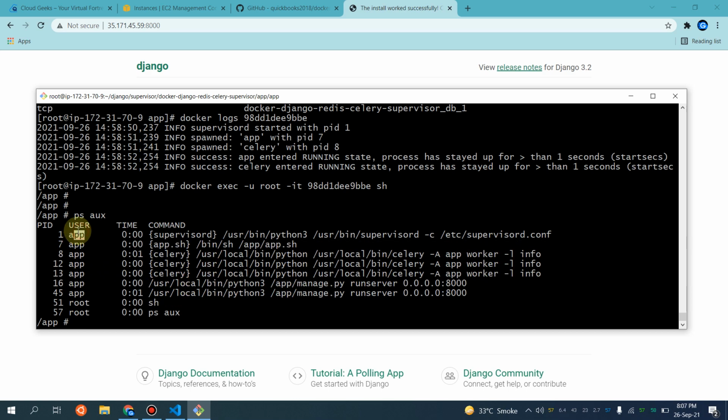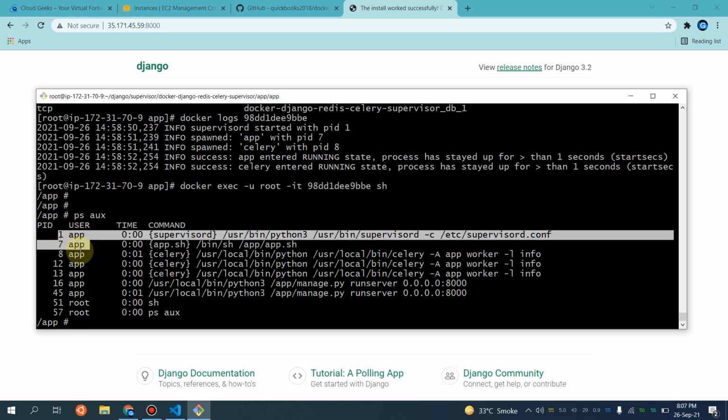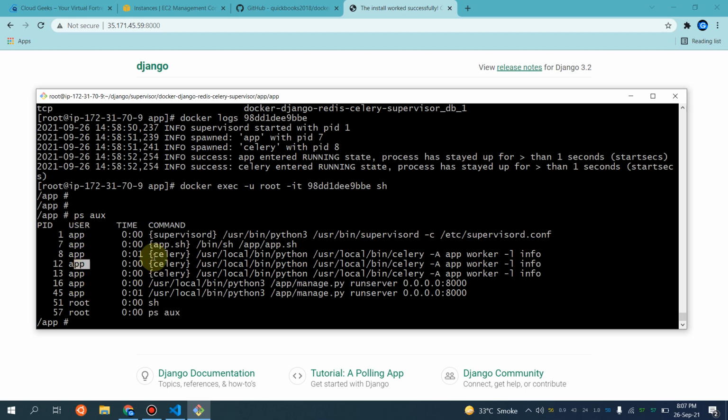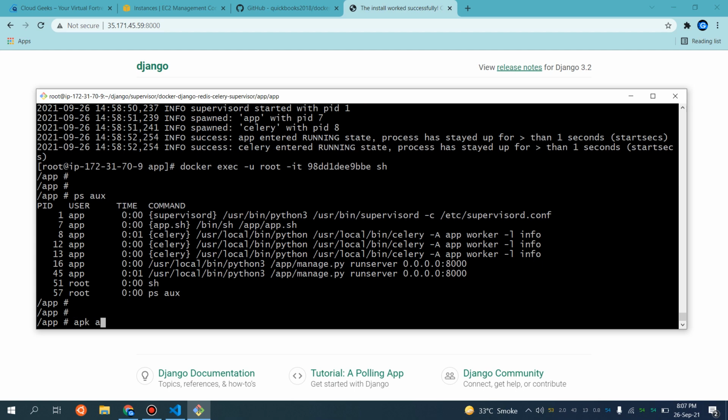So supervisord is running with the app user. I used the app user to set permissions and all that, as shown in that particular Dockerfile. That is a very secure approach. And let me show you apk add net-tools.